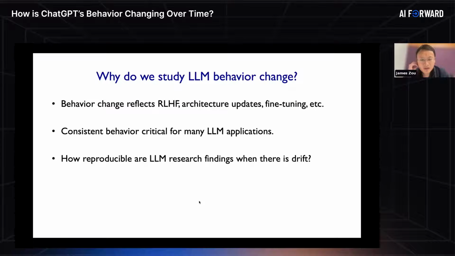So what's the motivation, and why do we want to study these large language model behavior changes? Large language models like ChatGPT are extremely complex models, and they're constantly being updated using additional data, maybe data from users, or additional training data or additional instructions. The behavior changes we see in these models over time can reflect reinforcement learning from human feedback, or architectural updates or fine-tuning of these models. By understanding these behavior changes, we can better understand the impact of all these different sources of feedback to the model.